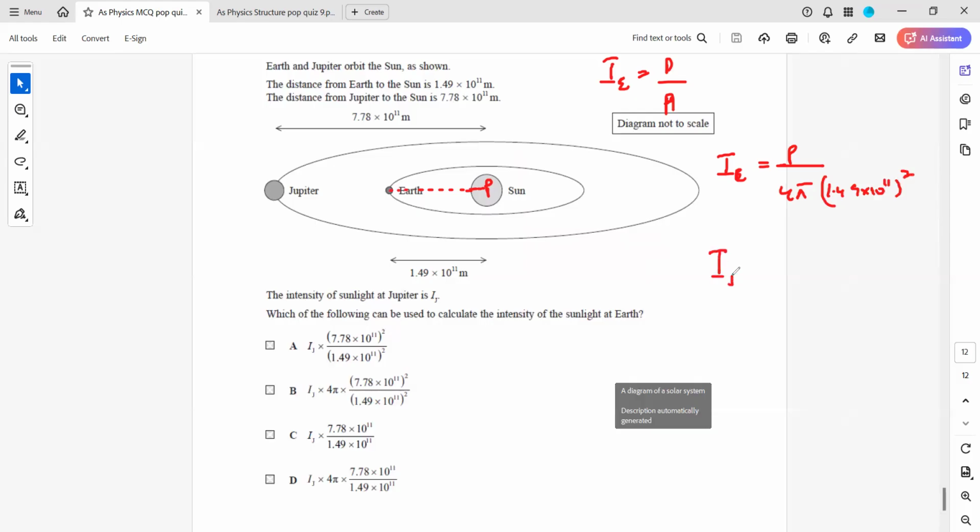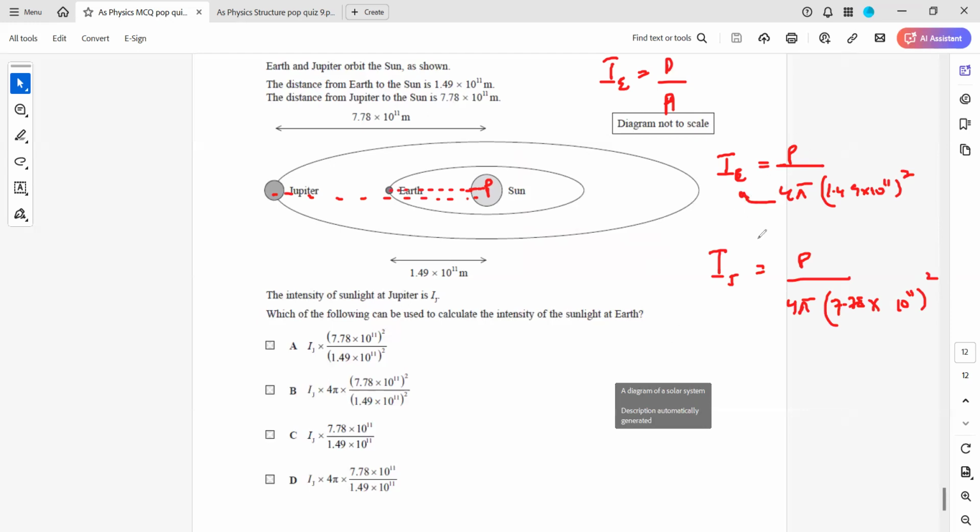The intensity on Jupiter is also the power of the Sun divided by 4 pi and the distance between the center of the Sun, sorry, and Jupiter, which is 7.78 times 10 to the power 11, whole squared. Because the power of the Sun is the same, we can compare the two equations.